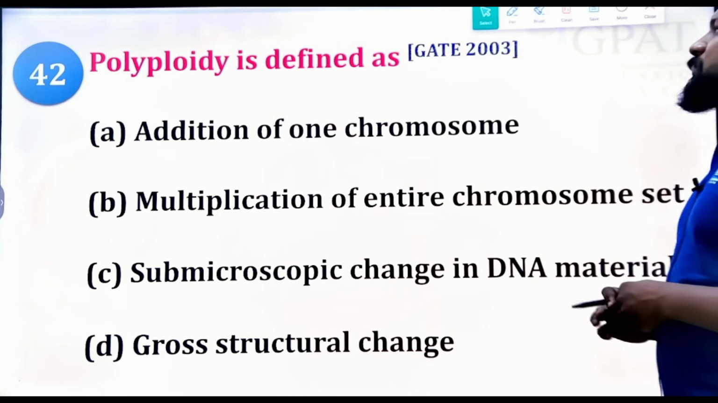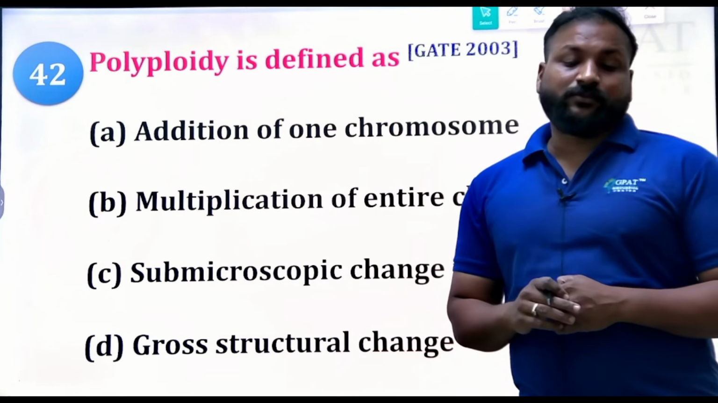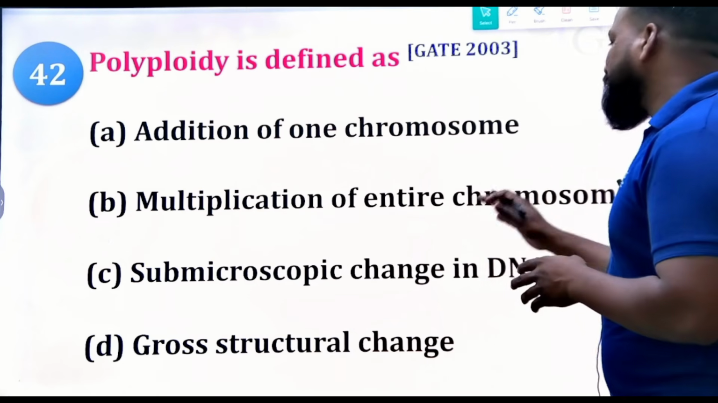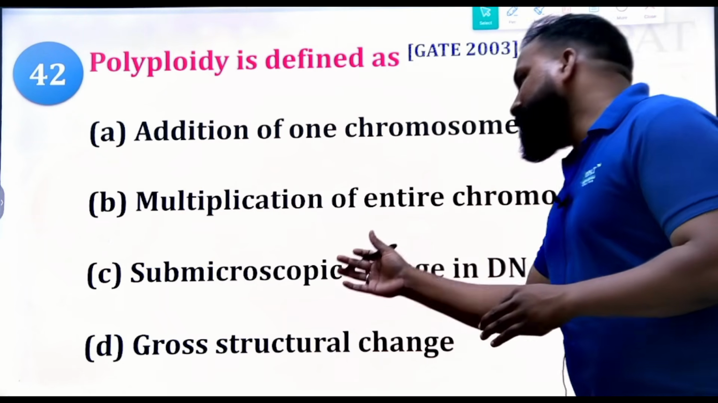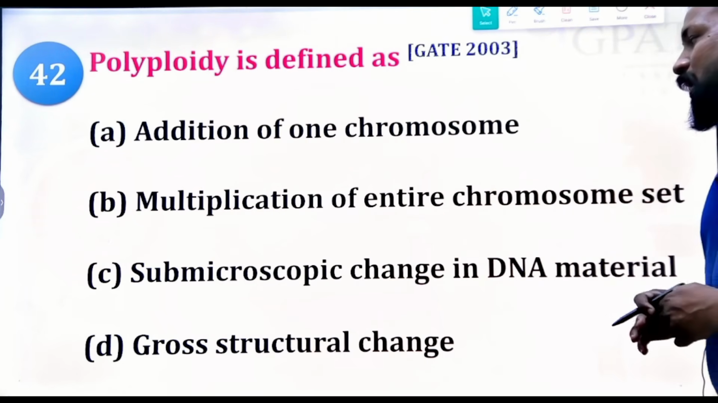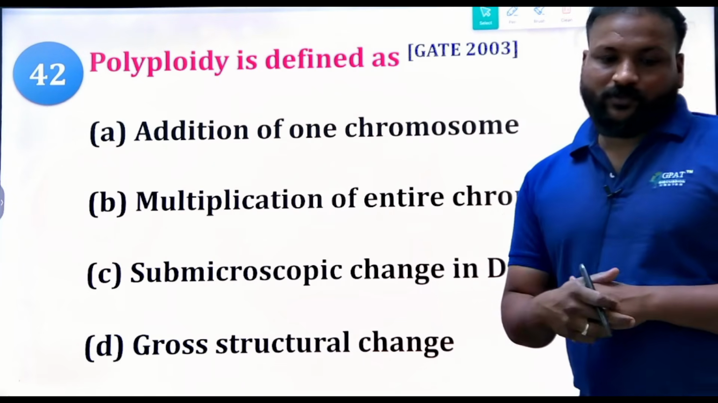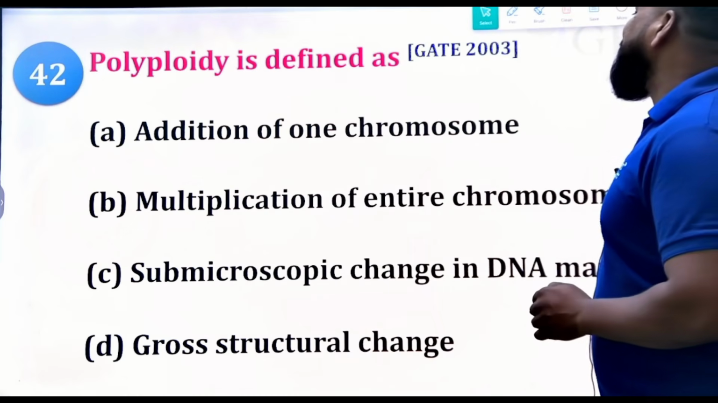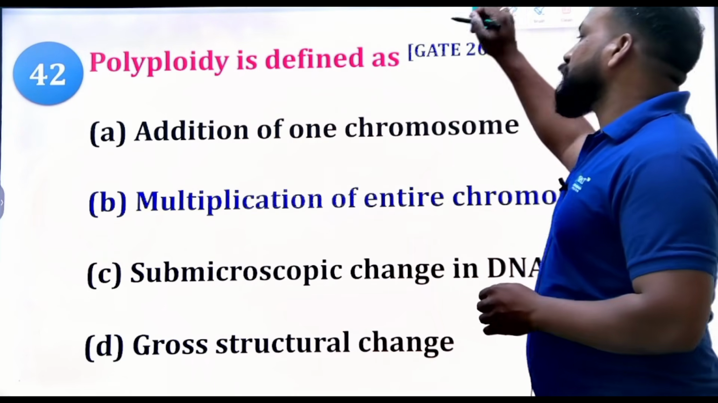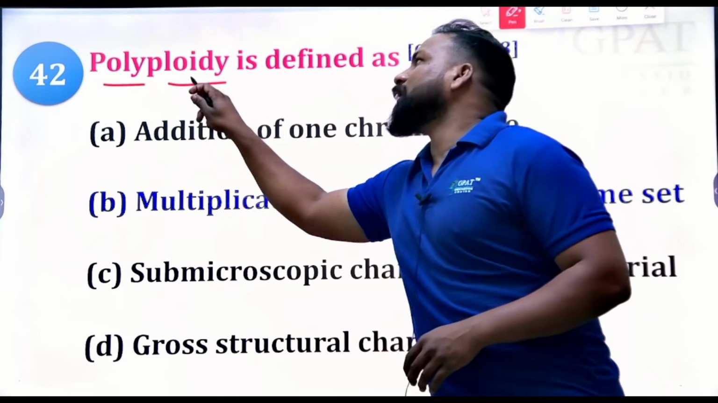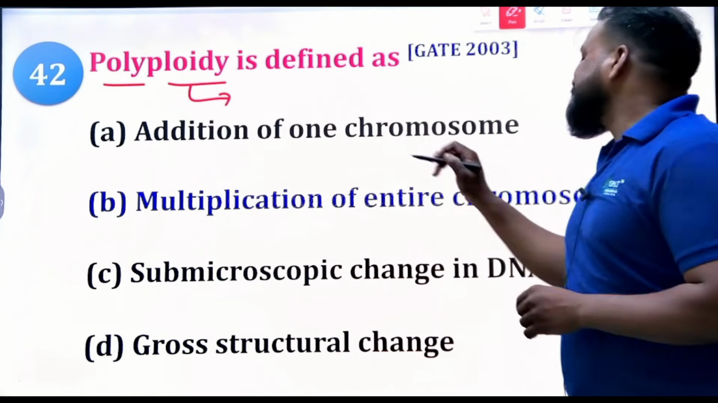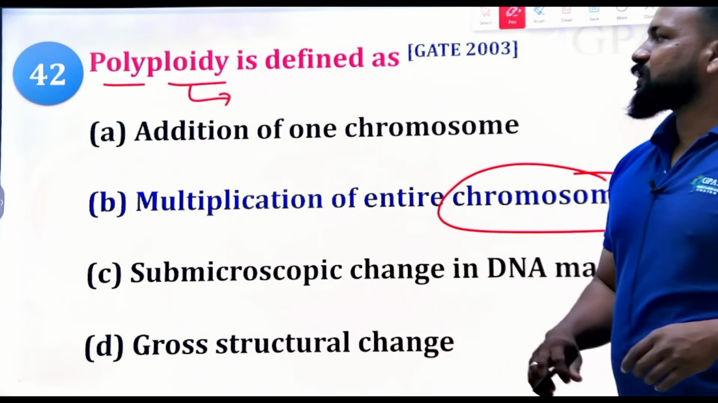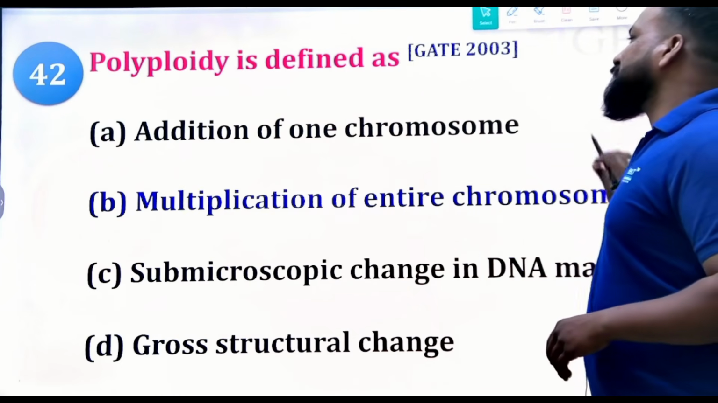What do you mean by polyploidy? This question is from 2003. The options: addition of one chromosome, multiplication of entire chromosome set, submicroscopic change in the DNA material, or gross structural change. Poly means many, ploidy means set of chromosomes, which means multiplication of the entire set of chromosomes. Clear? Yes, polyploidy. GATE 2003 question.